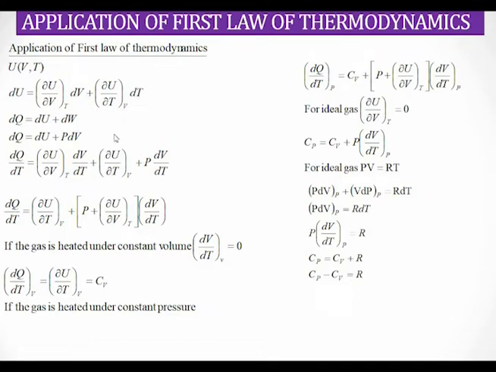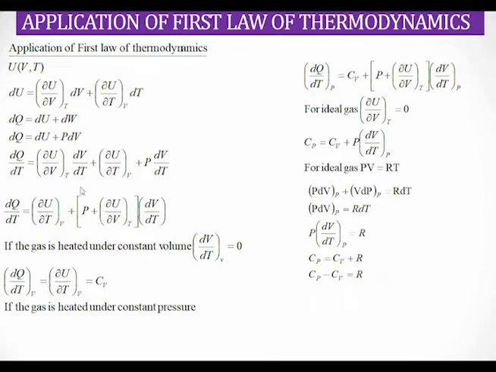So that term cancels, and there is only one term, that is (∂U/∂T) at constant volume, plus P dV, which when divided by dT gives P into dV/dT. We take dV/dT common outside.